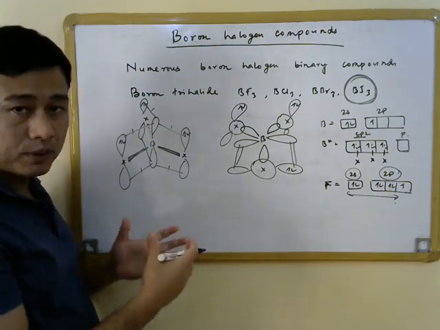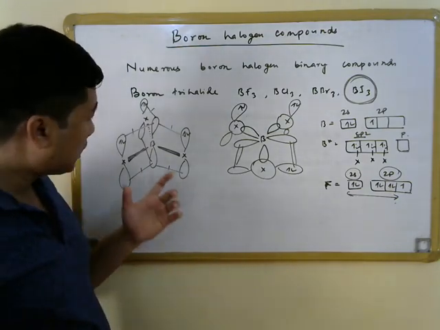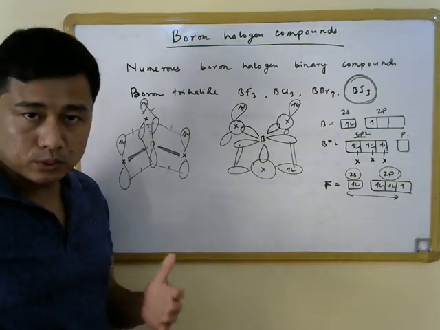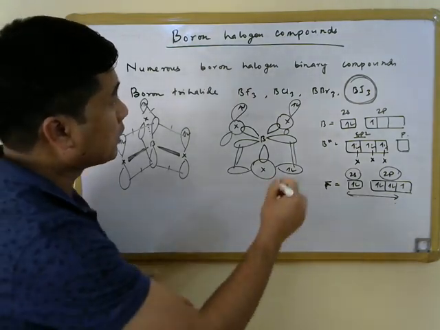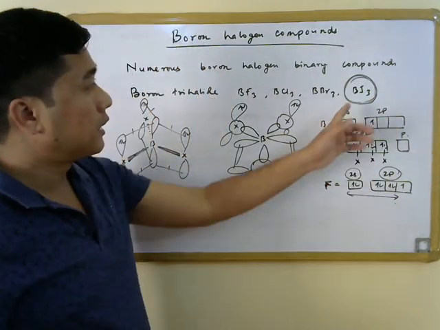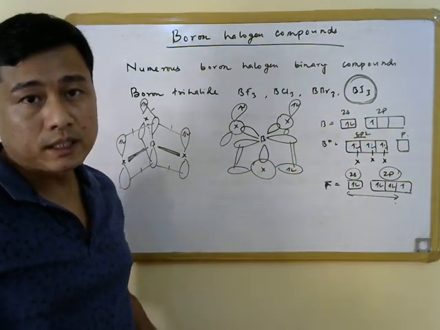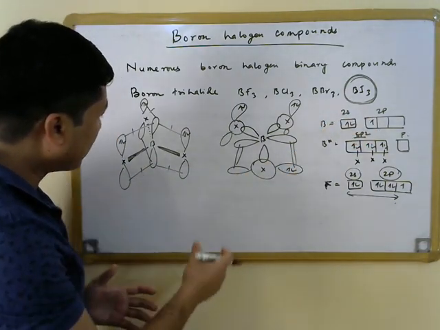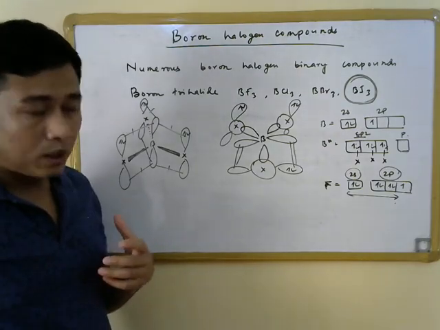When the geometry changes from trigonal planar to tetrahedral, this p pi interaction has to get disrupted. And since the p pi interaction in BI3 is lowest, this attack of the Lewis base is